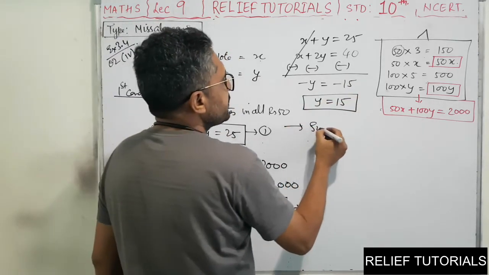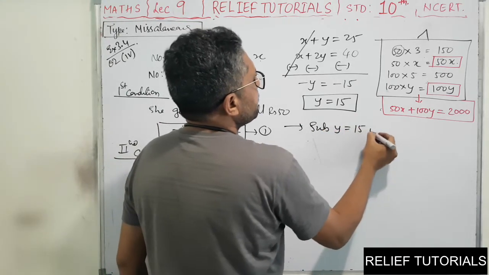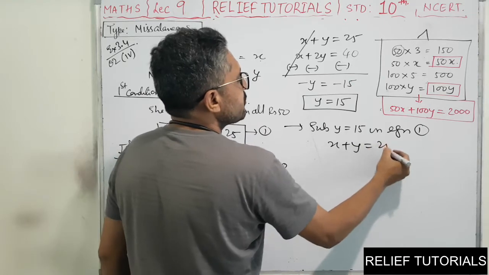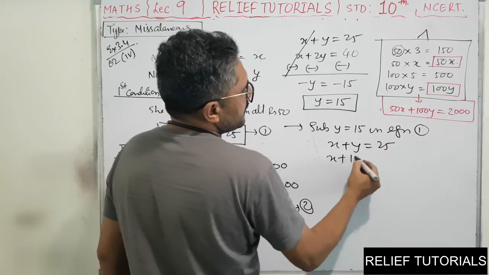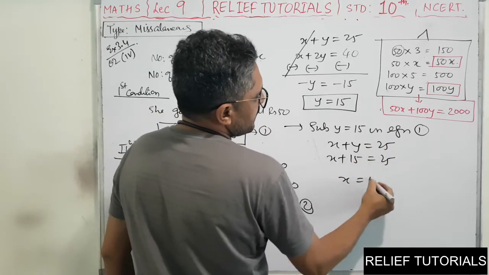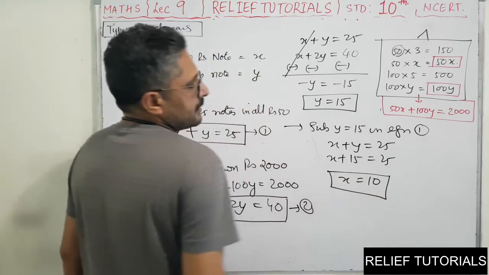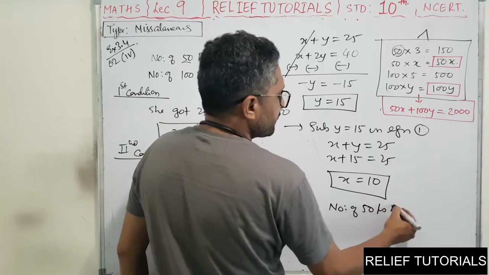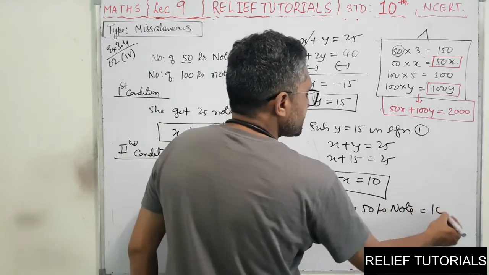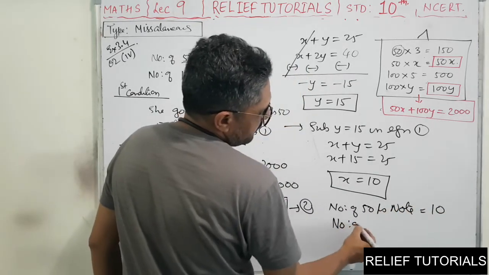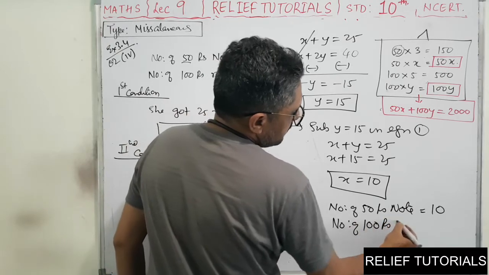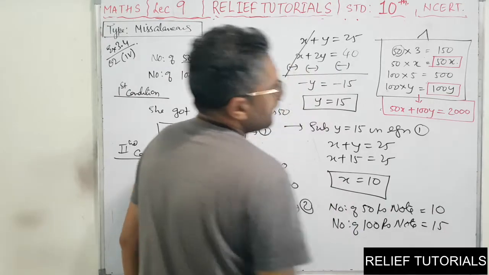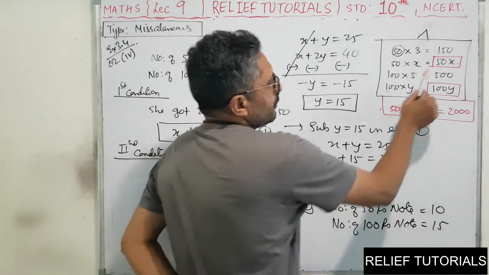Now substitute Y equal to 15 in equation 1. Equation 1 is X plus Y is equal to 25. So X plus 15 is equal to 25. So X is equal to 10. So the number of 50 rupees notes is equal to 10 and the number of 100 rupees notes is equal to 15.